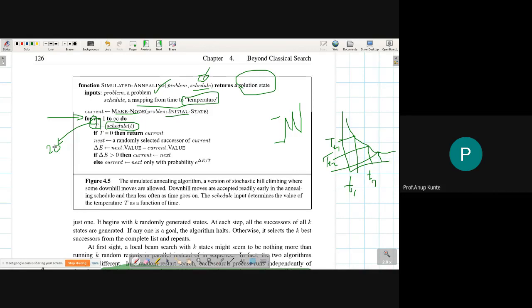So after say some 20 steps in the algorithm of hill climbing or downhill, so 20 steps in downhill I'll allow, and after the 20 steps are over, I will check the new value of small t in the graph, and I'll plot the corresponding capital T value and I'll take that particular value. As the T reaches 0, we will be returning the current state. T जब 0 हो जाएगा तो current state को मैं return करूंगा. So I will be doing this loop till the capital T value comes to 0. जब तक capital T value 0 नहीं आता तब तक मैं ये करता रहूंगा.